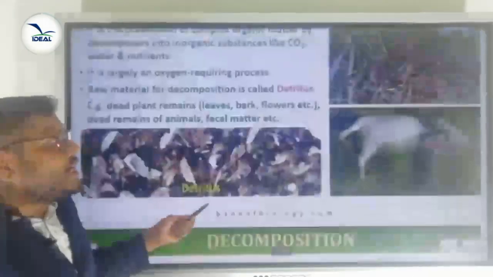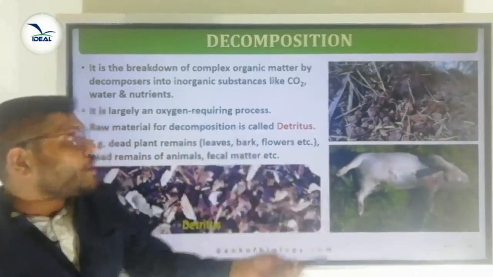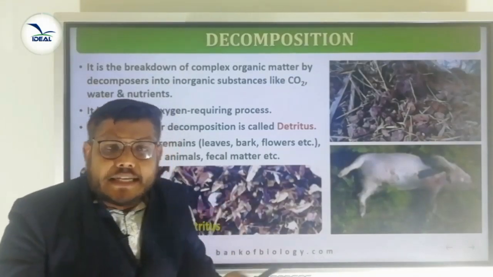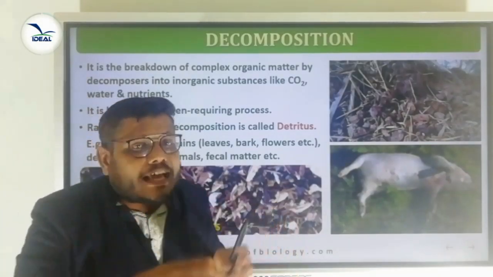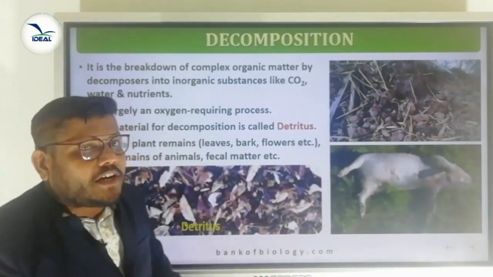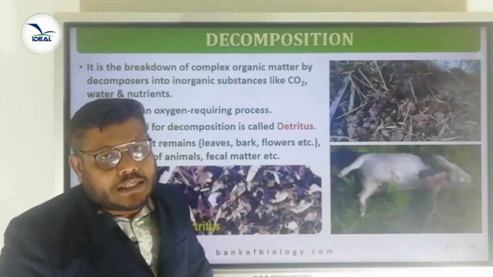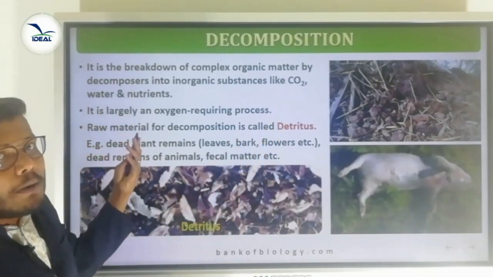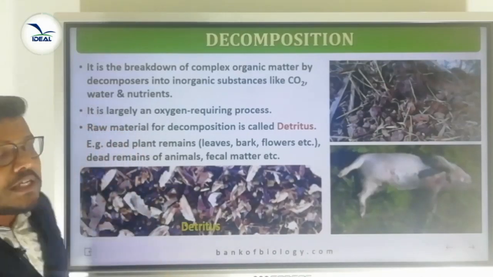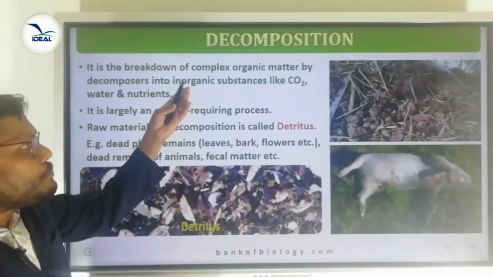Next one, decomposition. What is decomposition? Breakdown of complex organic matter by decomposers into inorganic substances like carbon dioxide, water and nutrients. Or we can say that this breakdown process is called the decomposition process. Here the complex organic matter is broken down with the help of the decomposers to produce carbon dioxide, water and nutrients. That is called decomposition. For this process, oxygen is required. A large amount of oxygen is required for the decomposition process.